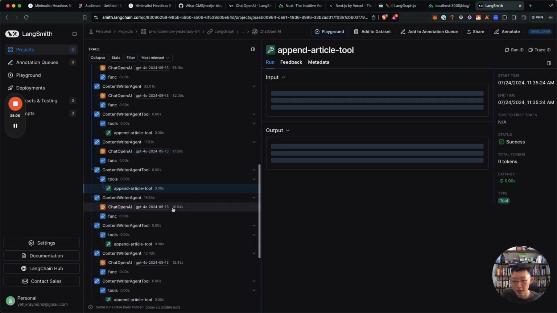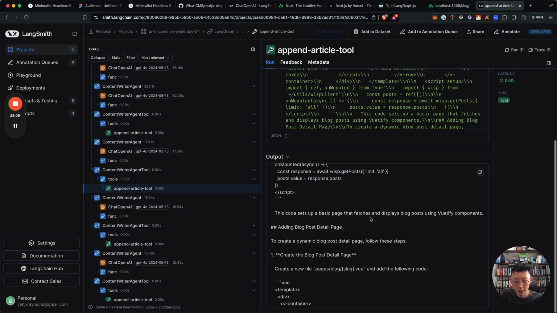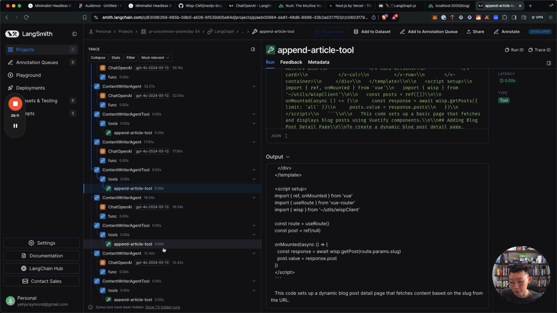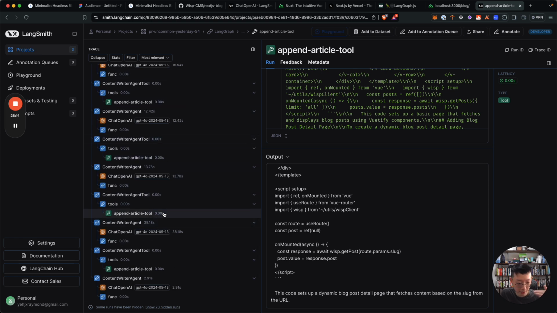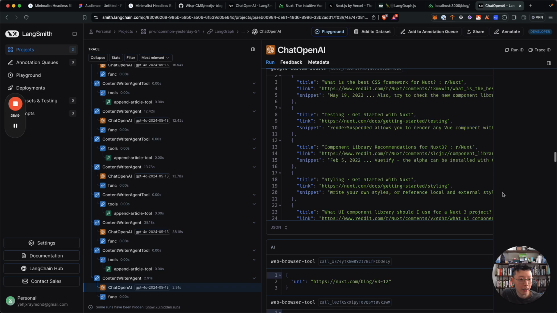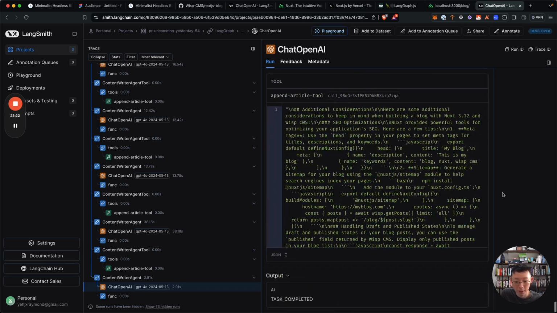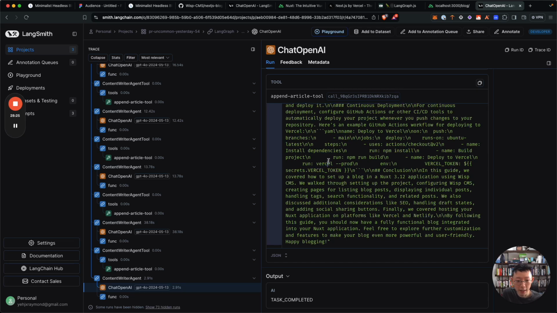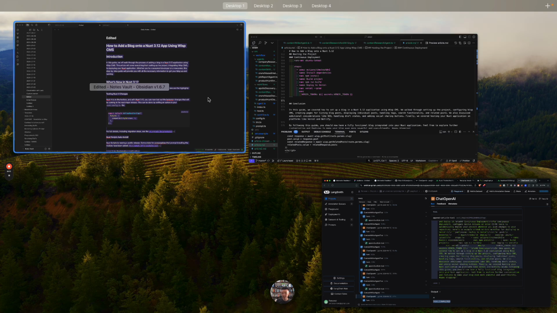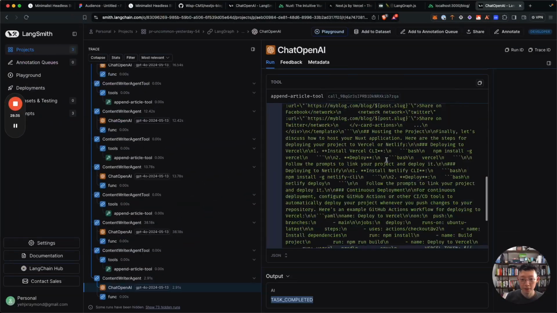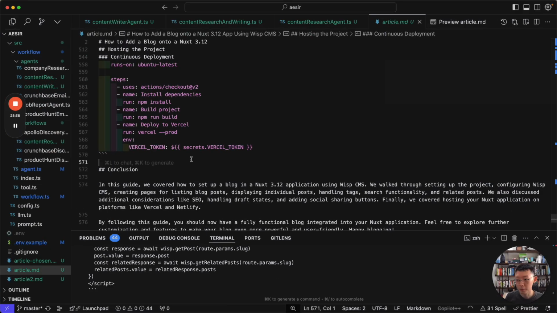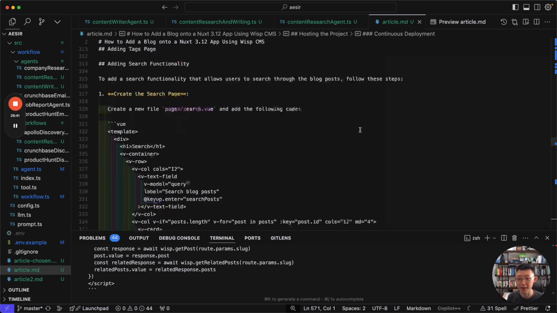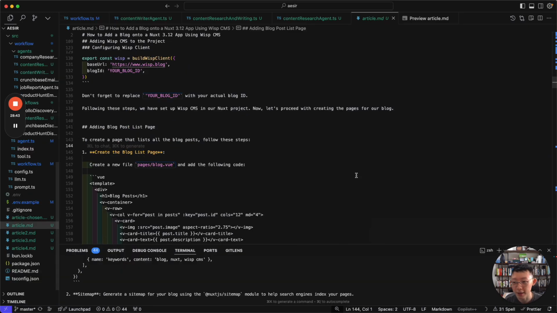So each time it's appending new sections to the file, and you can see the article being built out slowly. It continues appending until it is done. At this point, after it added the conclusion and everything, it says task completed. Good job, and we are done, right? And you can see the article is pretty amazing. What I'm going to do later is compare the latest article to see if it's any better than the previous one.